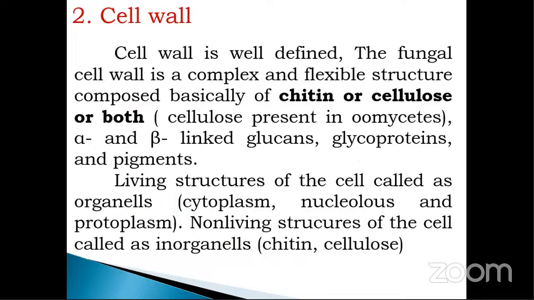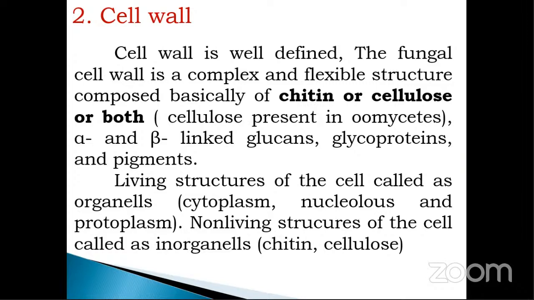Next one, the second characteristic of the fungus, that is the cell wall. The fungus cell wall is a complex and flexible structure that is composed basically of chitin or cellulose or both.